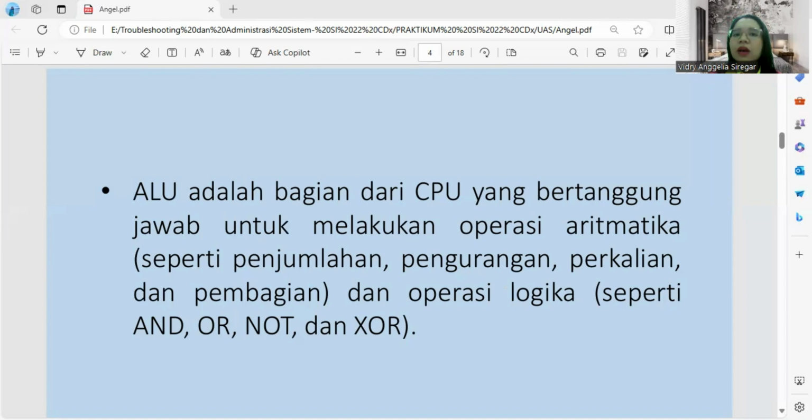The main function of an ALU is to perform basic calculation and logic operation required by program